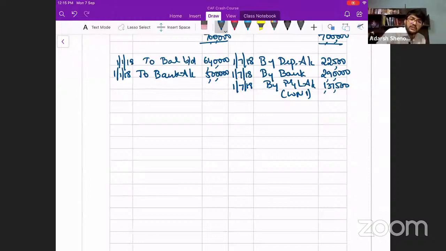Now charge depreciation at the end of the year. 31st of December 2018, by depreciation. At the end of the year, we have to charge depreciation, right? Could someone tell me how many machines do we have now?